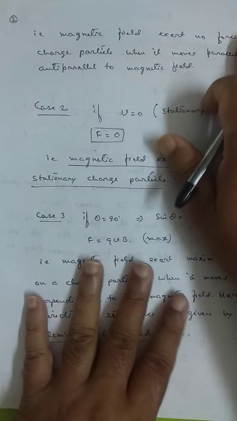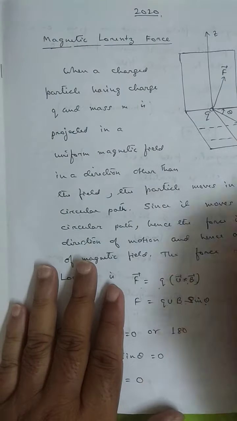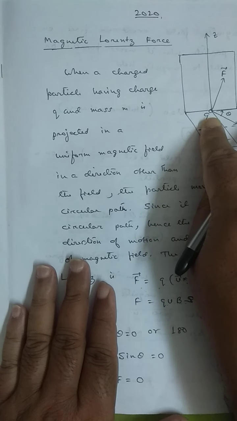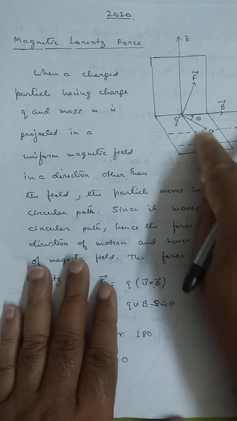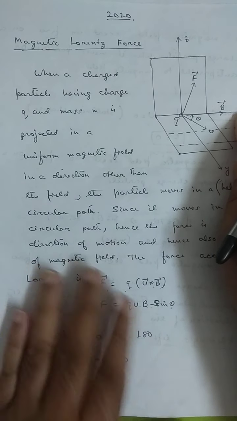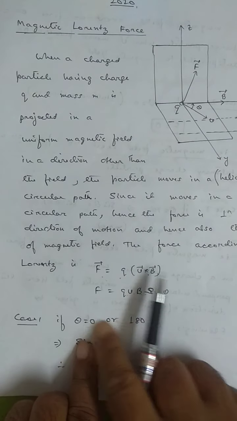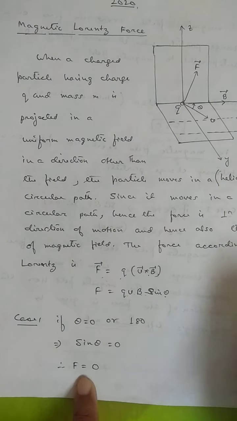The second one is very important, and this is the reason why I am saying it initially. The charged particle is projected in a direction other than the magnetic field. What I said at first, that the charged particle is projected in a direction other than the magnetic field, means that if the charged particle is projected along the direction of the magnetic field, no force acts on it.